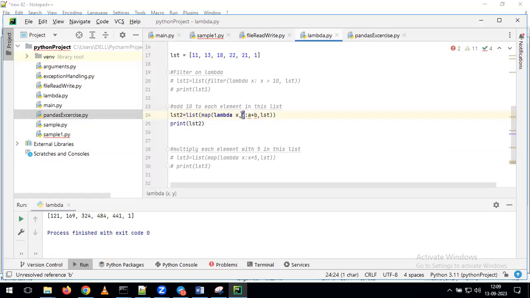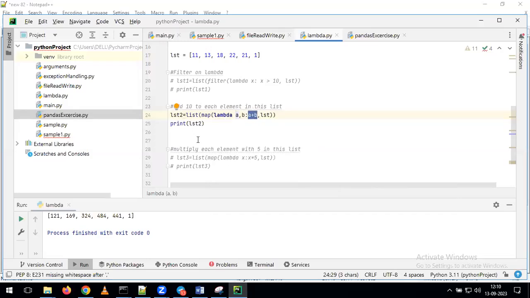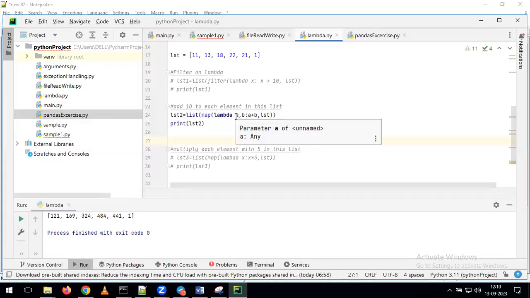For example, now instead of giving x comma y here, I'm giving a comma b. Now see what will happen? That error is gone. Whatever the variables we are defining here, on top of those variables only, you have to define the expression. With that, your lambda will take care of the execution. With that, we can get the results. Is it clear? Now this a comma b works. Yeah, it will work. So what will happen here? It is going to perform the addition operation.